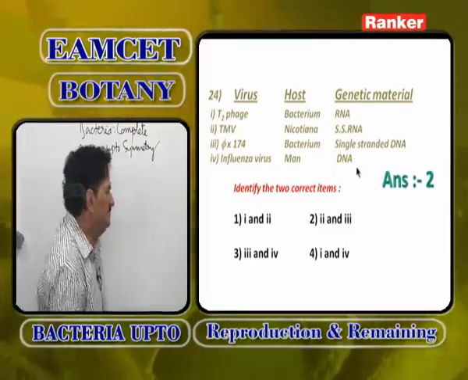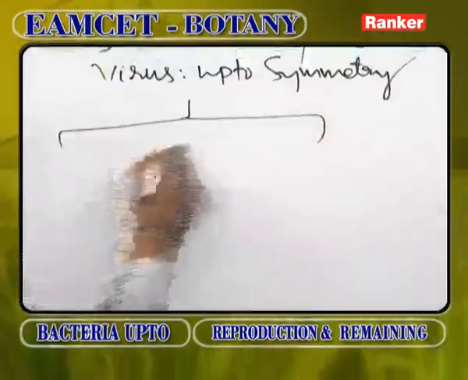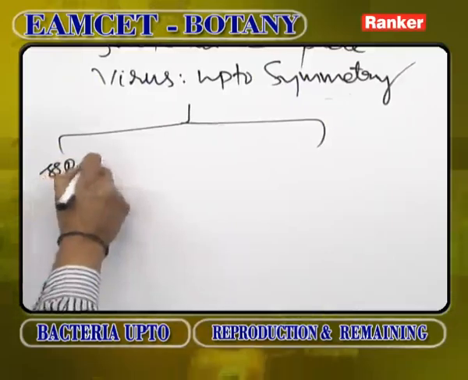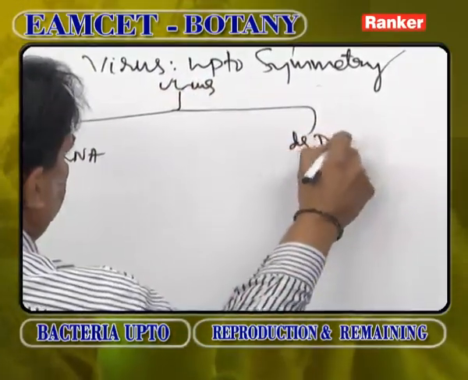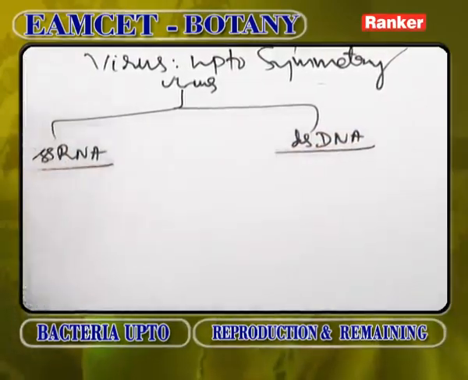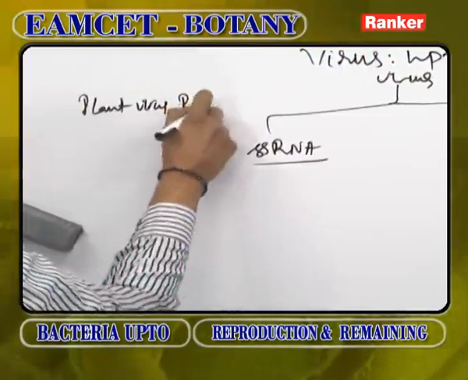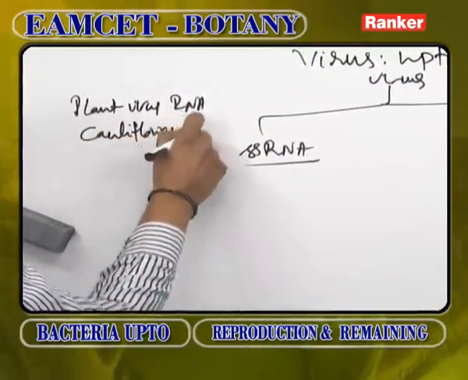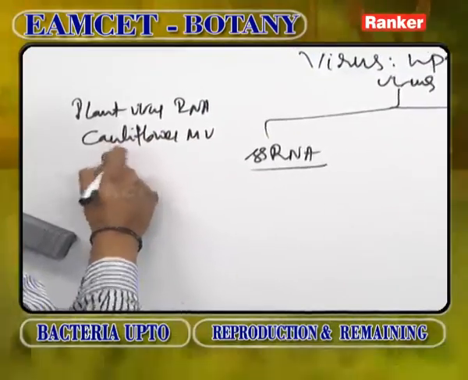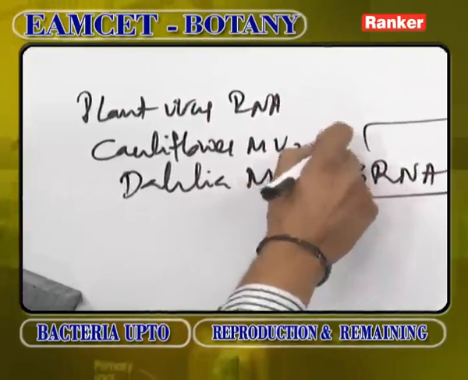So, I will write some important points. Normally viruses show either single stranded RNA or double stranded DNA. Normally plant viruses have RNA, but in cauliflower mosaic virus and Dahlia mosaic virus, the genetic material is DNA.